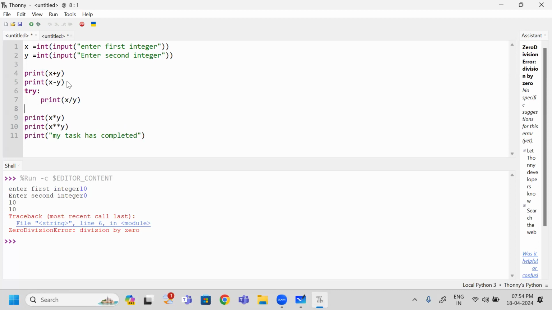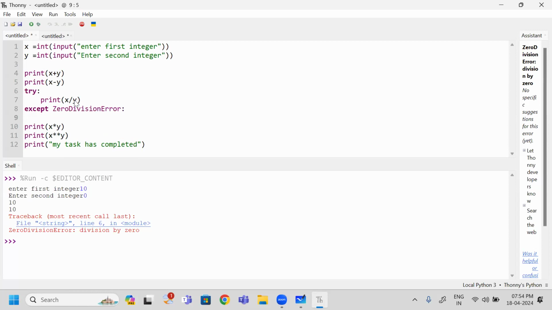Next, I have to write except. So which exception has been raised? ZeroDivisionError has been generated. So as it is, you need to write that exception at this place, and you will put the colon. Next, you need to give the indentation, followed by what you want to do when you have given 0.